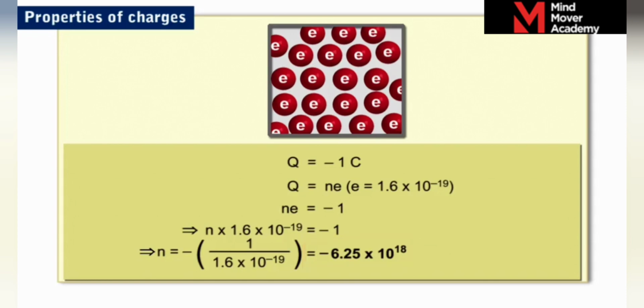Here, n is a negative integer, indicating that the body has gained a negative charge.